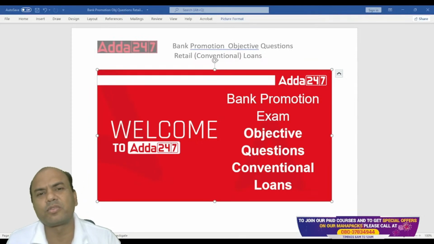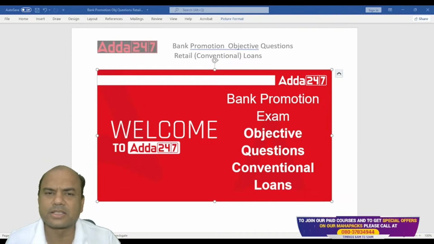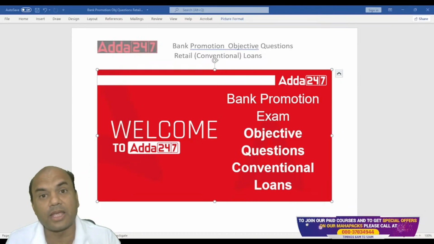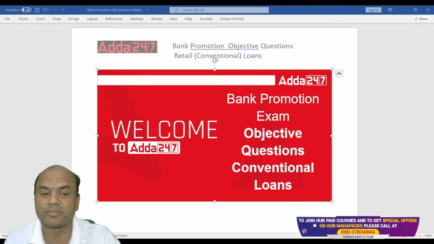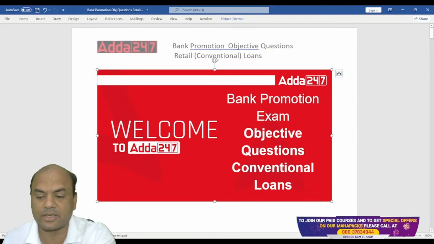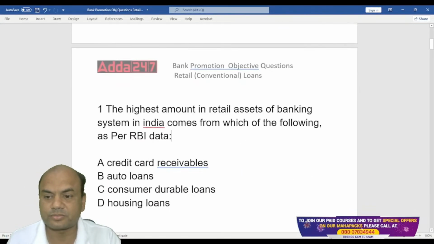Retail loans include all home loans, personal loans, then loan against shares, and many more. So these are all conventional loans or retail loans. The question can come in any name. It can come in conventional loans or it can come in retail loans also. So we'll be solving some objective questions on the same. So let's start. First one.